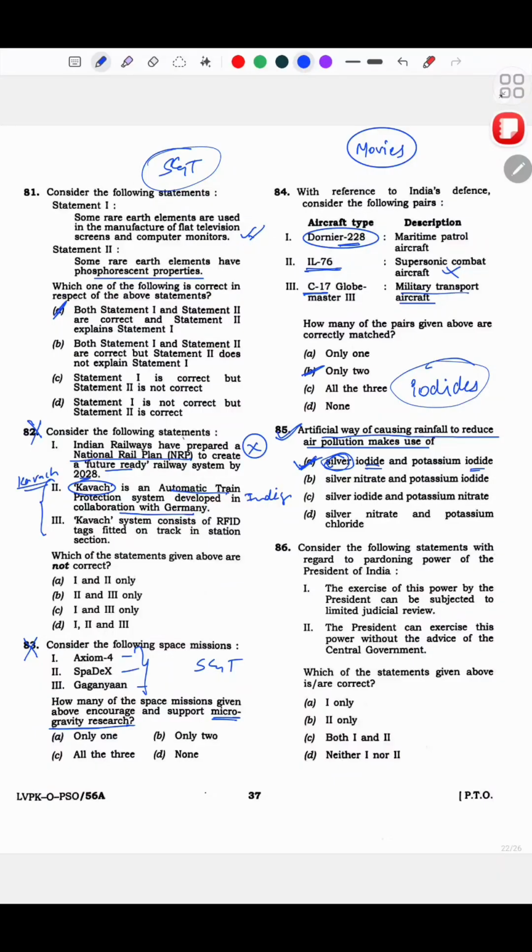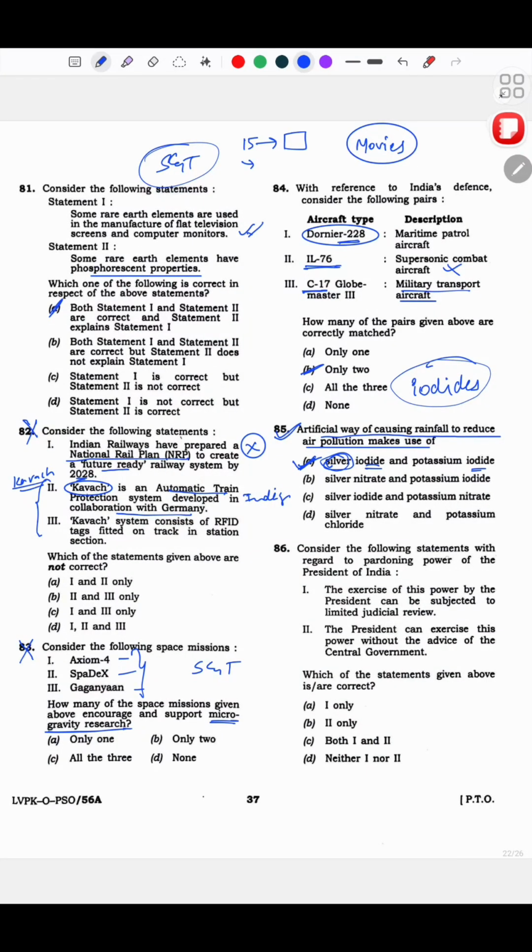So 85 is that. Now again, this is polity. So this year, if you look at the questions, they are not having like 15 questions in one go for a particular area. They are kind of coming back and forth on different areas also. I think this is a good thing because it just helps in the exam.